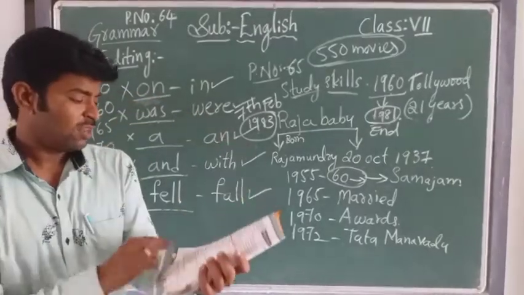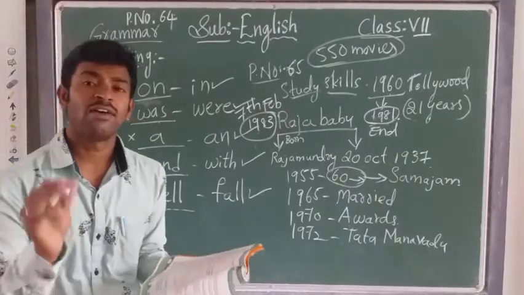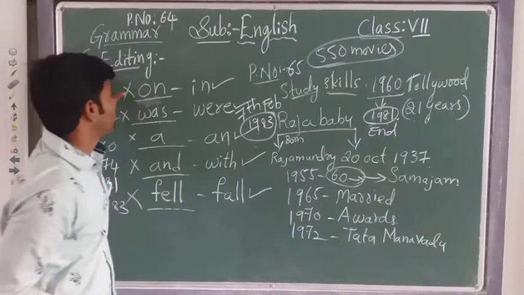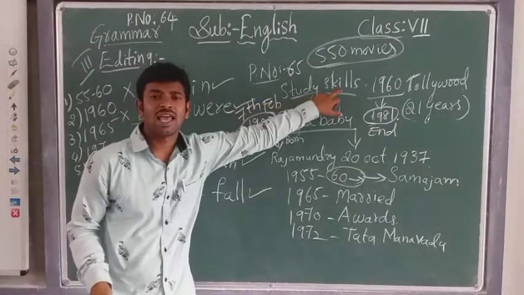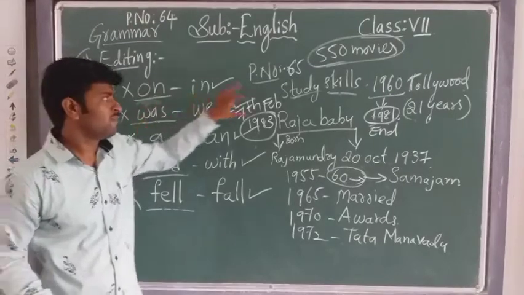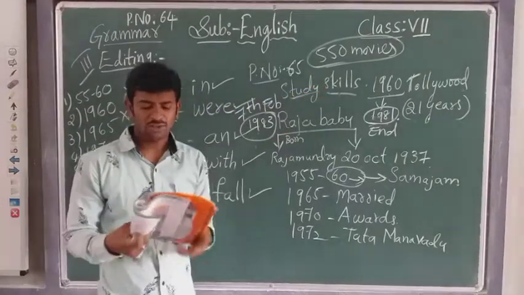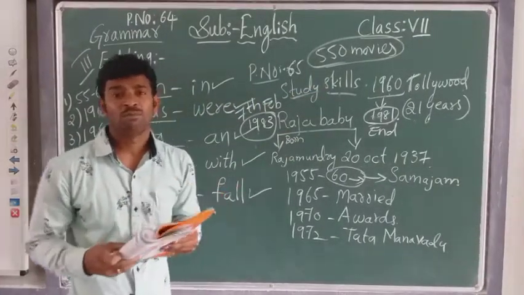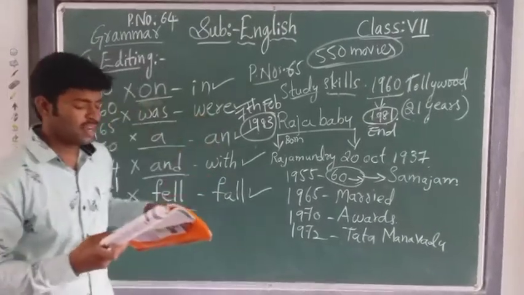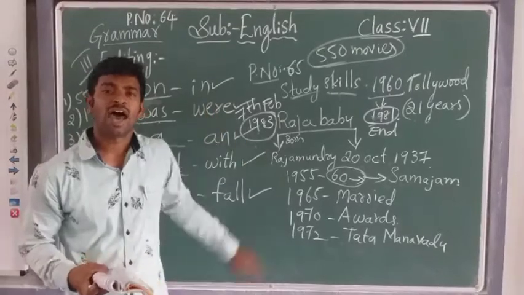Okay, got it? So today's class, what I have explained is the editing bit and the study skills. Editing bit one time you should write in your notebook. Then study skills, you should complete the timeline box in your textbook. Okay, with this I am ending my class. Next class we will meet with another topic.